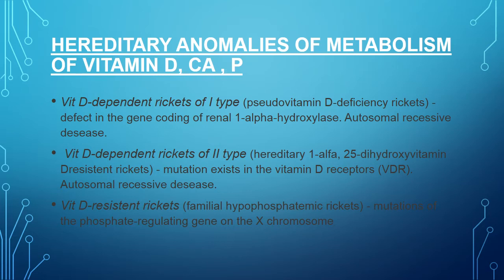First is vitamin D dependent rickets of the first type or pseudo vitamin D deficiency rickets, in which there is a defect in the gene coding of renal 1-alpha hydroxylase, which is an autosomal recessive disease. The second is vitamin D dependent rickets of type 2, which is hereditary 1-alpha 25 dihydroxy vitamin D resistant rickets, in which the mutation exists in the vitamin D receptors. It is an autosomal recessive disease again. Third is vitamin D resistant rickets, which is familial hypophosphatemic rickets, in which there is mutation of the phosphate regulating gene on the X chromosome.